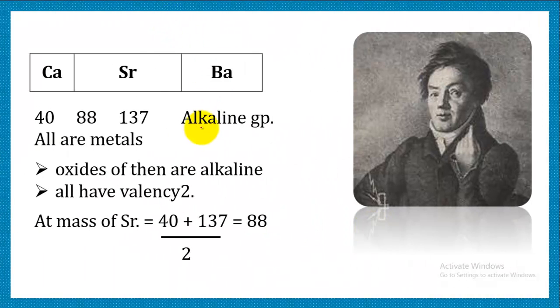Similarly, he made an alkaline earth triad also, in which he arranged calcium, strontium and barium in order of increasing atomic mass. And he could actually see that there exists similarity in properties. That is the reason they were grouped together.